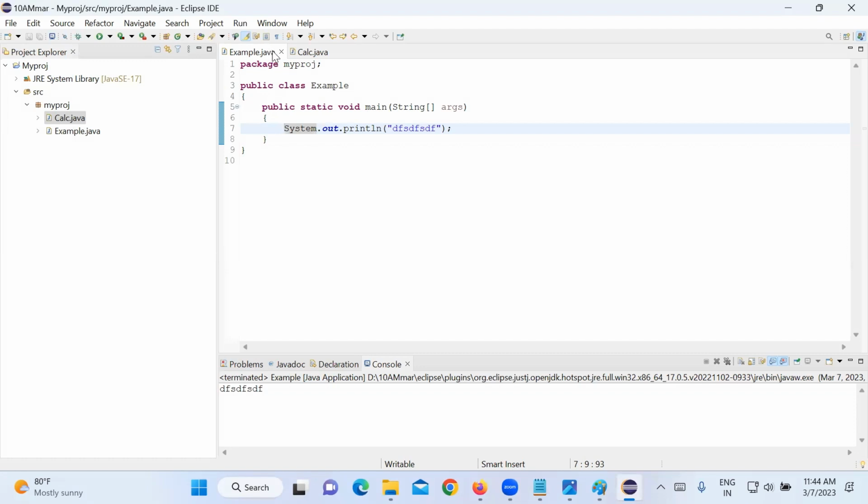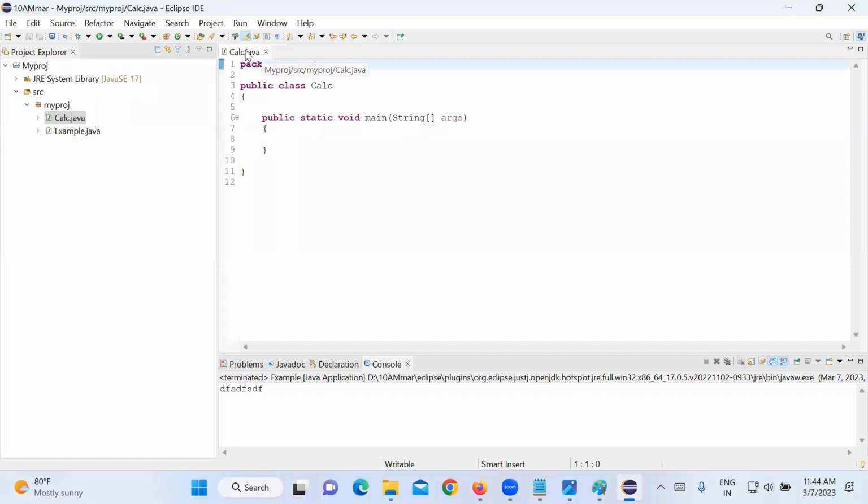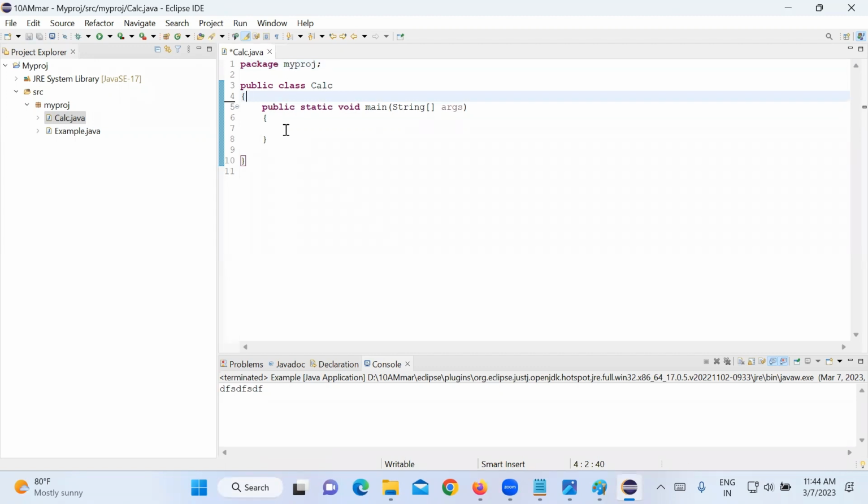Now let us do one small program. I have written this program called calculation, right? Now I want to take two numbers and display all the calculated values, like addition, subtraction, multiplication, division.